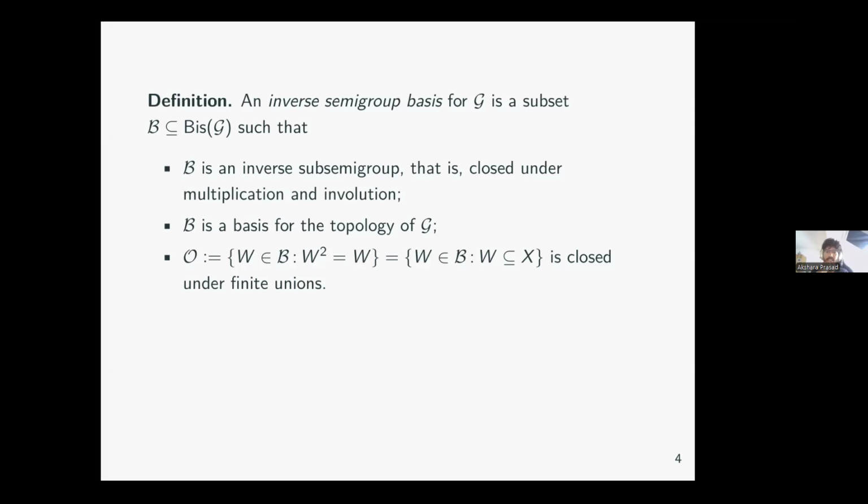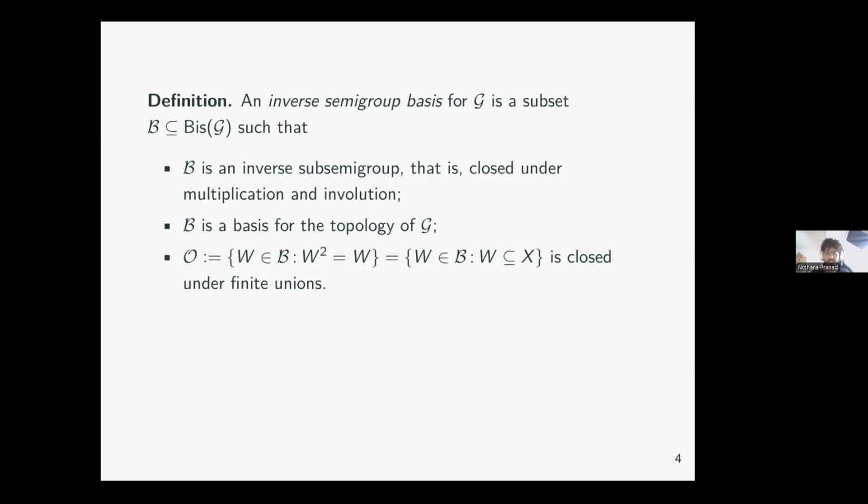So the set of bisections of a groupoid forms an inverse semigroup. You can multiply them and you can take inverses because groupoids have inverses. So I take a subset of the set of bisections and I call it B. And I have three conditions on B. One, B needs to be an inverse sub-semigroup in itself, just like the bisections.